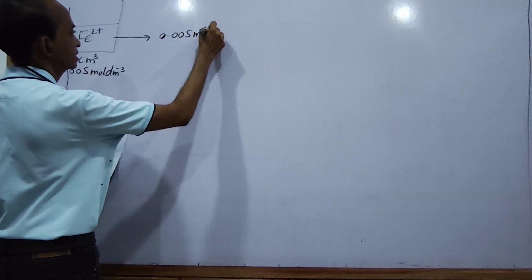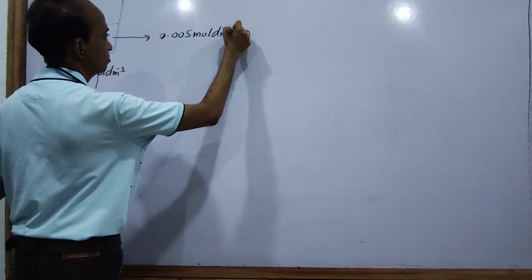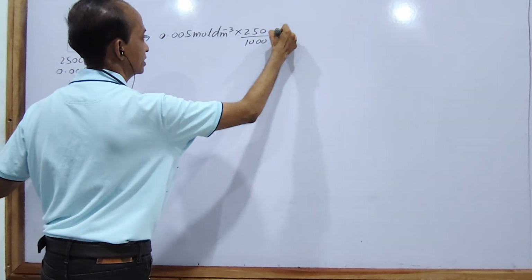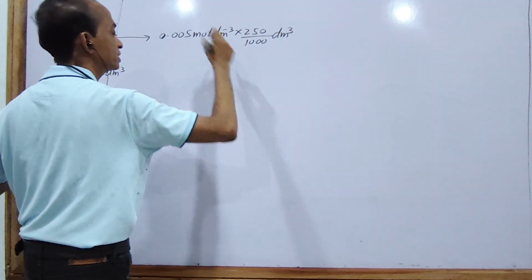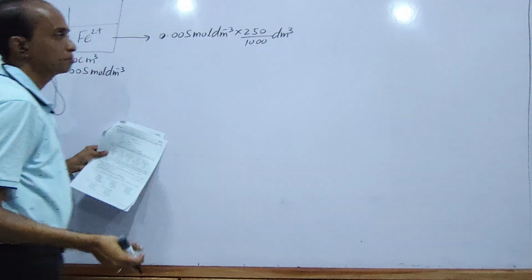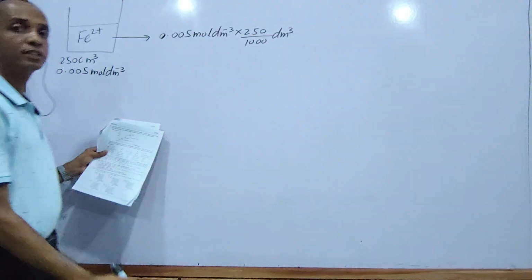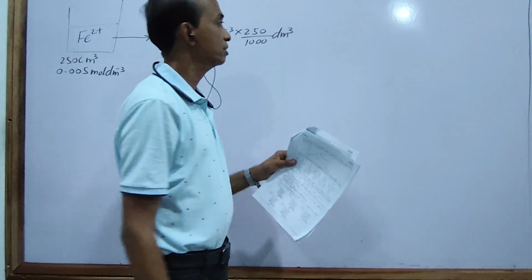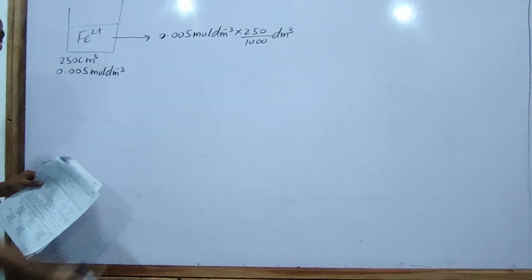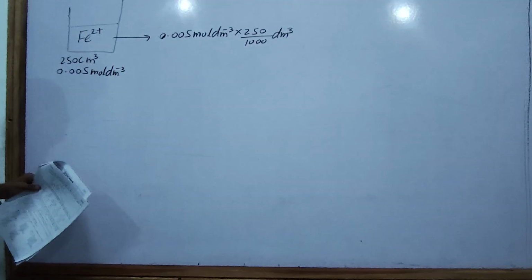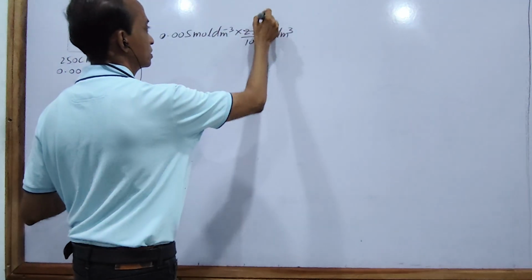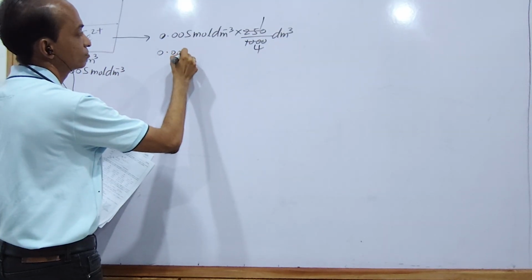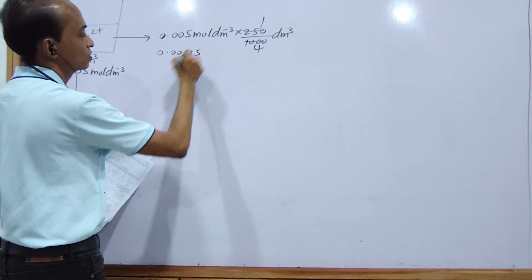0.005 mole per cubic decimeter multiplied by 250 divided by 1000 cubic decimeter. It is not necessary to put the units in the MCQ calculations, but you must practice it because units are important for structured paper questions and essay questions. In an MCQ, only the final answer is needed. Therefore, the answer is 0.00125 mole.